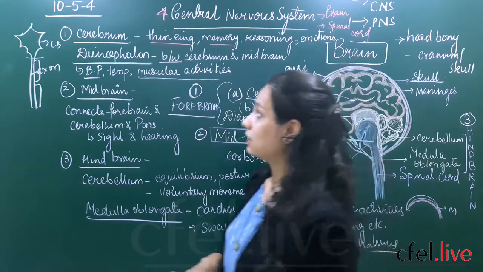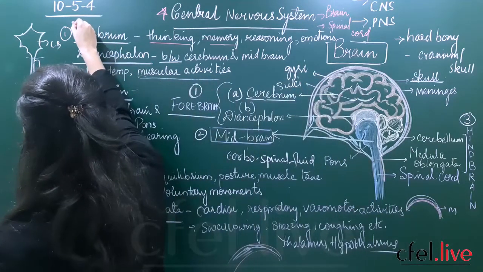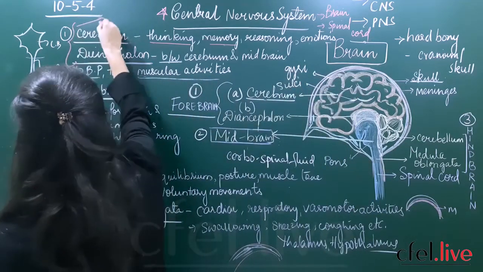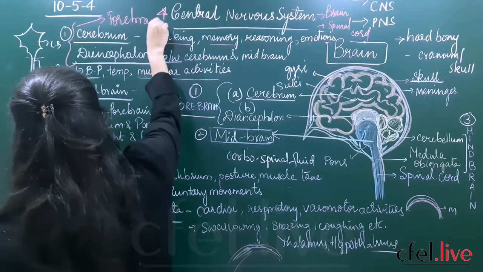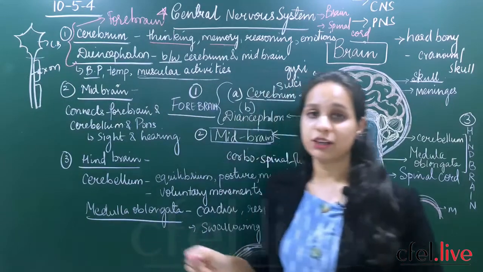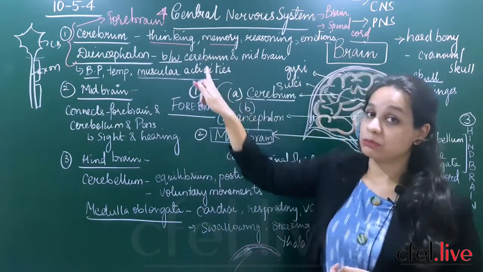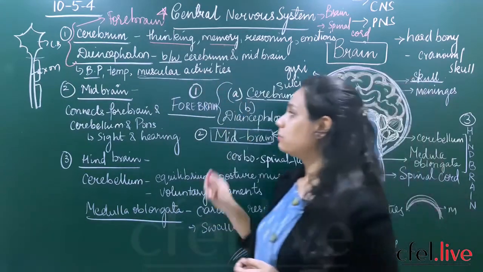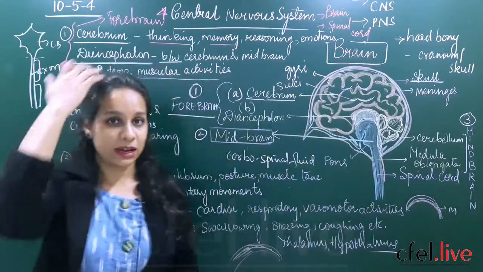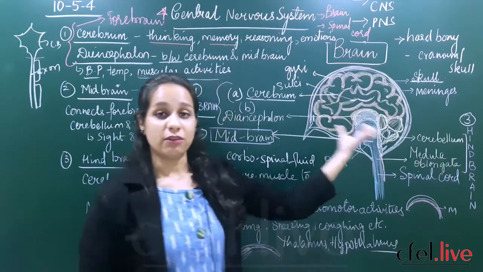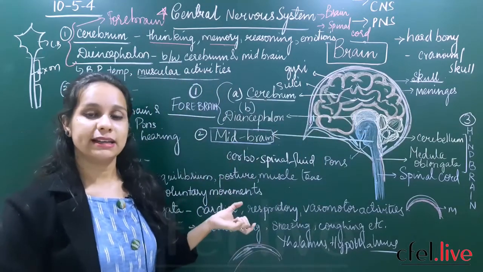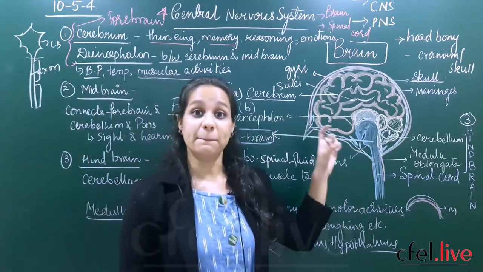So the first thing we have read, that is the cerebrum and the diencephalon together make up the first part of the brain, that is the forebrain. Are you clear? And we have seen what are the important functions. Now the second part of the brain, we have seen forebrain is present towards the peripheral part. Then in between you have the midbrain. Why are we calling it as midbrain? Because it is present towards the middle.